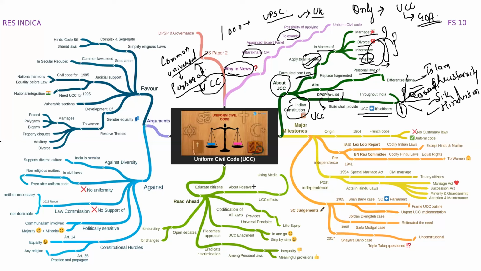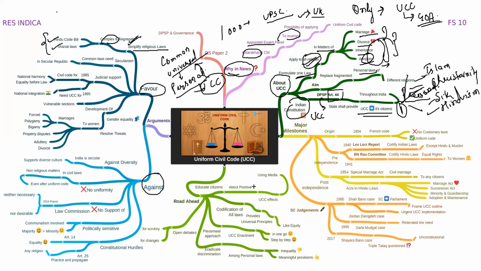Now, before talking about the major milestones, let us talk about some points in favor of the argument and some points which are against the argument. Now see, first of all, this will simplify religious laws, which are very complex, and will segregate them. Look over here. Here they have written about two laws, that is Hindu Code Bill and Shariat law.